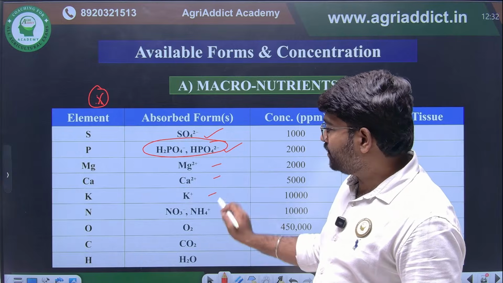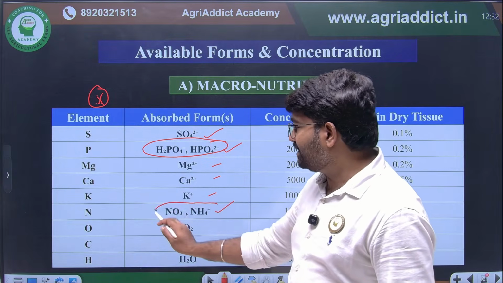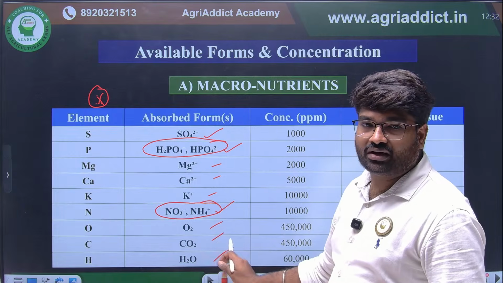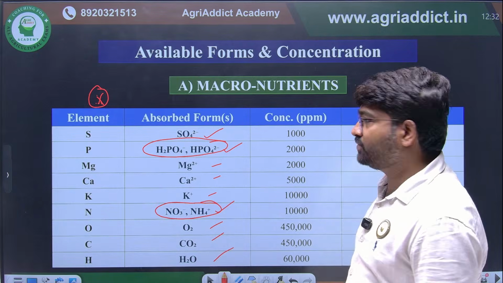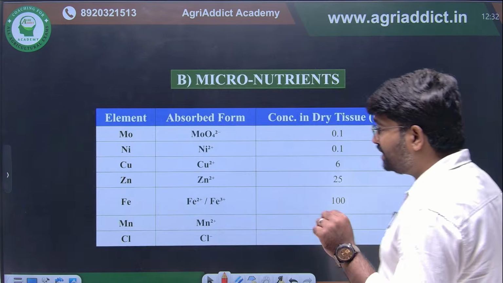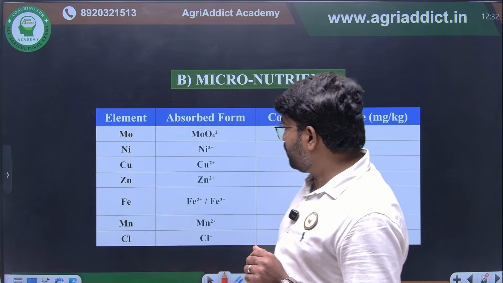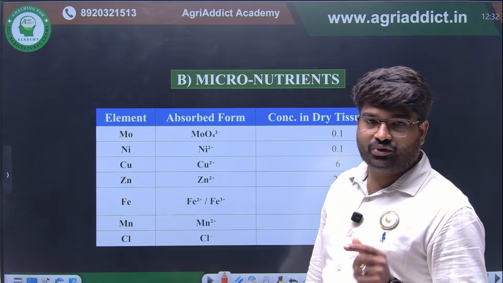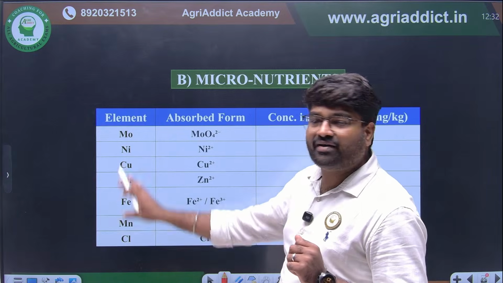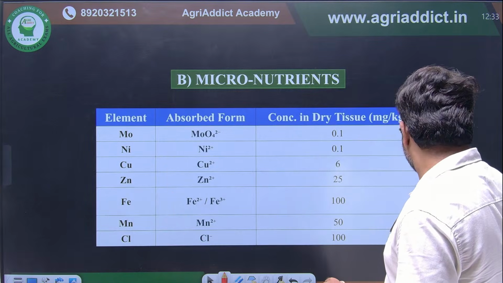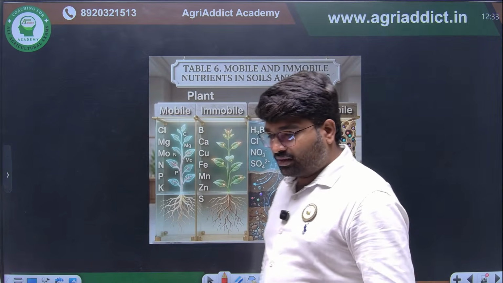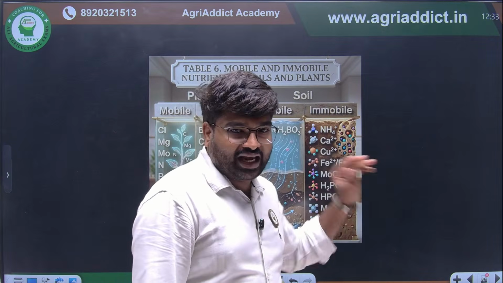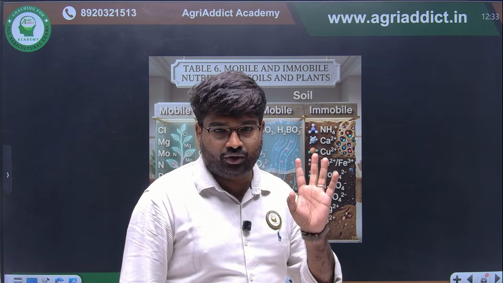Magnesium, calcium, potassium as ions. Nitrogen can be uptaken both in nitrate and ammonical form. Oxygen, CO2 and water for carbon, hydrogen and oxygen. Another most important thing, one time they asked in which form boron will be uptaken, boric acid form, BO4 minus. That question they have asked one time. These are the different forms, you just go through once. From the next two slides, you will get one question, I assure you.